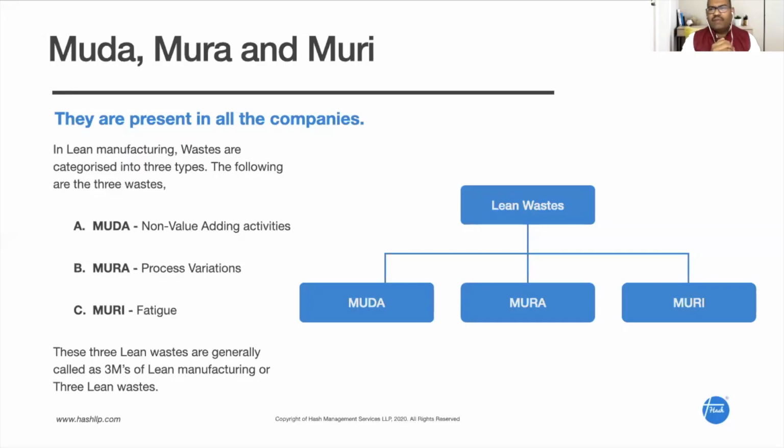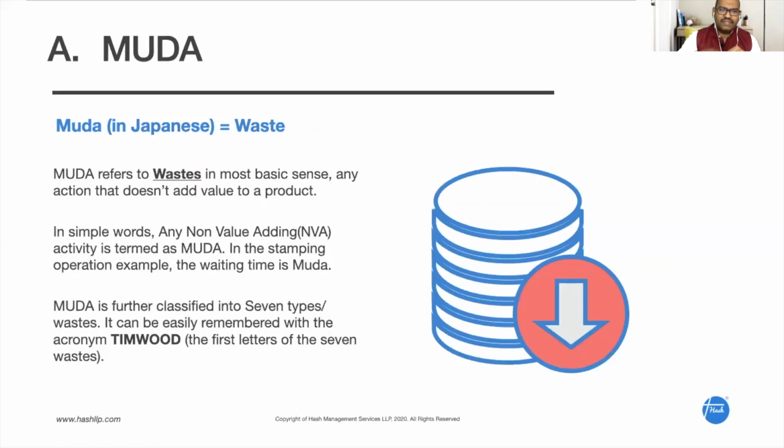Muda means non-value adding activity. Whatever activity doesn't add any value is called Muda. So that's the first category. The second one is Mura. Mura means process variations. We are going to look at it in detail. And Muri means fatigue or overburdening the people and machines. These two we will look at after Muda. So first, let us look at the non-value adding activities.